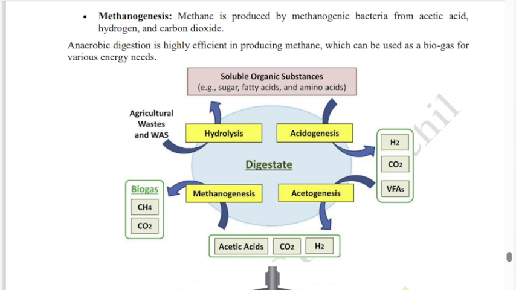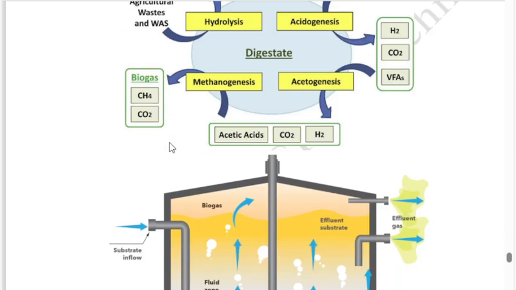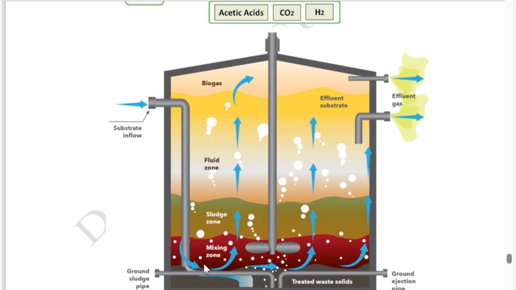Actually, WAS means waste activated sludge. In the sense that we have to supply some bacteria also, mixed with the organic matter, so that bacteria will grow inside and digest the organic waste.